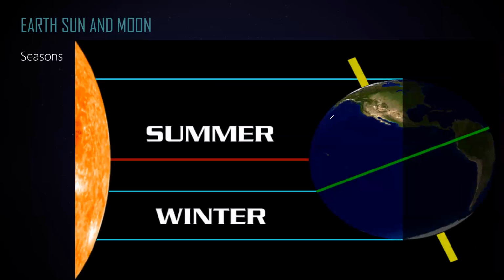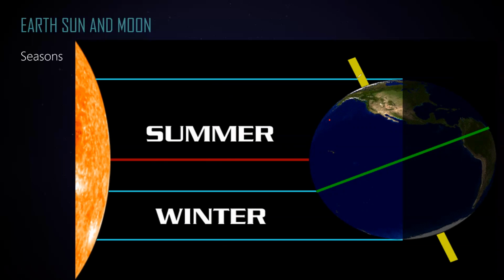But after 6 months, this will be the new position. Now you can see, if it was on the left, now it is relatively on the right. It moved after 6 months, because the earth takes 12 months to completely revolve around the sun. So after 6 months, it will be on the opposite side.